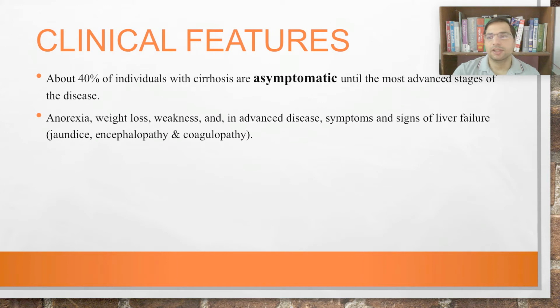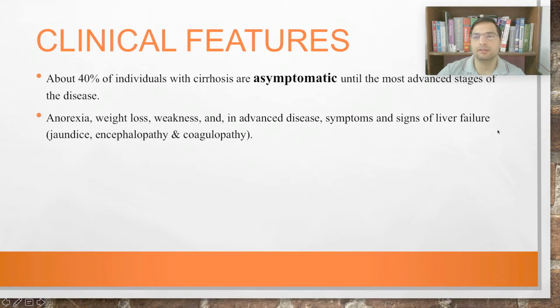Clinical features, they are very important, because many liver disease people have liver cirrhosis as a chronic sequela, as the end stage, right? So most of the people are asymptomatic, and still they have a cirrhosed liver, because somehow their body is still adapting to that, or somehow the liver is still able to maintain its functions, its biosynthetic functions, right? So most of the people, or in fact 40% of the people, are asymptomatic, right?